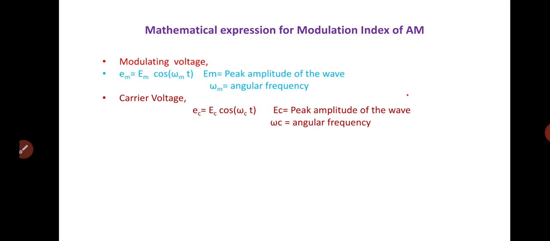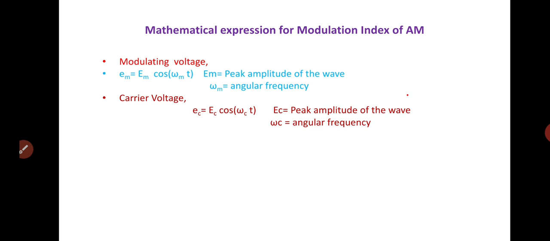Even if we include the phase angle, it will not affect the result but unnecessarily complicate the expressions. Hence, for simplicity, theta has been dropped in these equations.